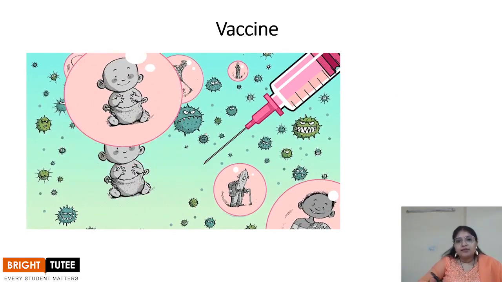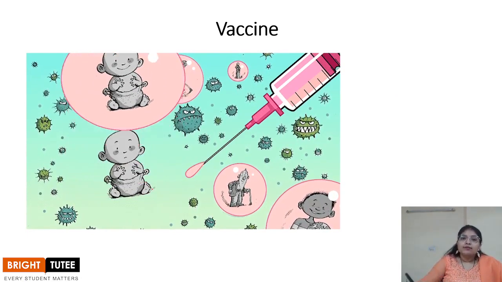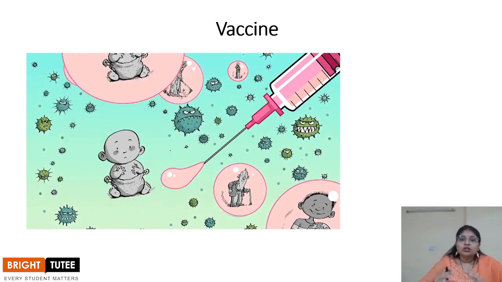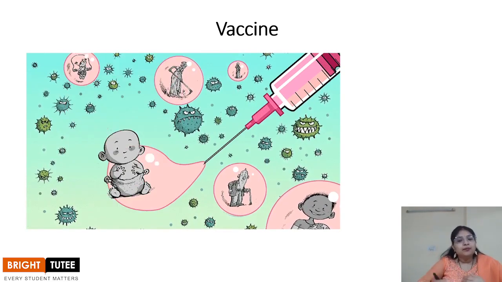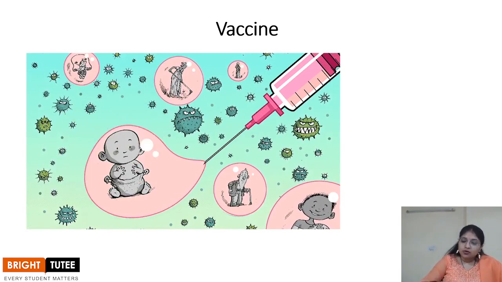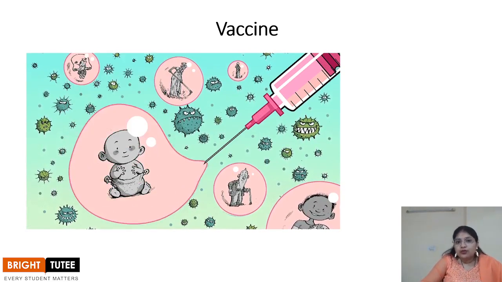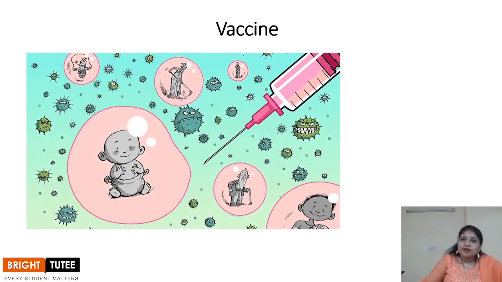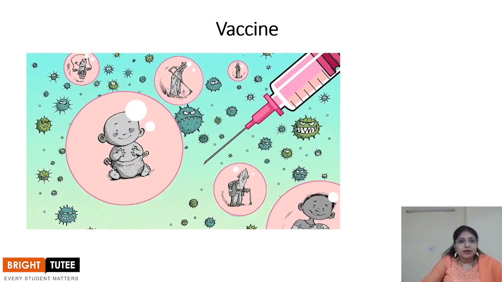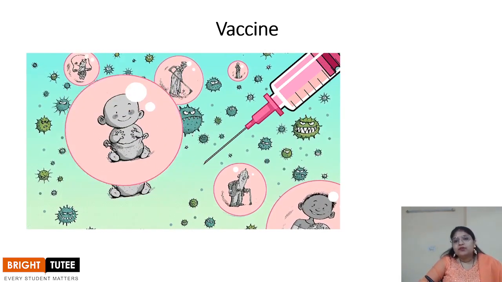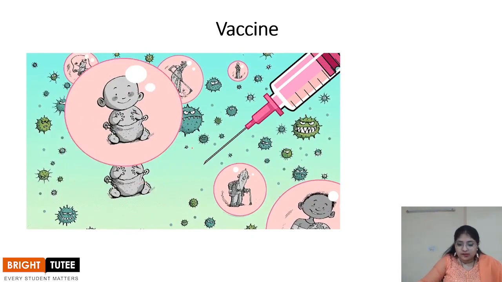So what happens exactly is that when the vaccination is given to a small child, from that time the immunity of the child keeps on developing. The course of vaccination is usually for a few years. Infants are given vaccination up to 6-7 years, and the whole course has to be completed so that the person remains immune to those diseases, right?